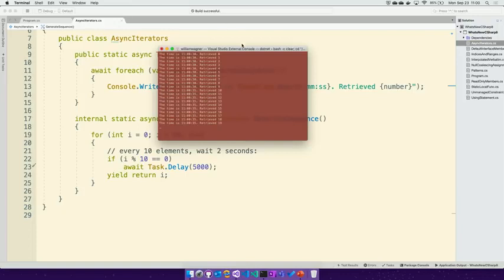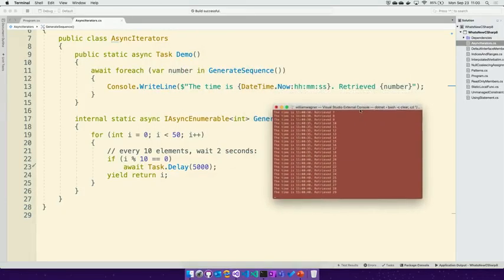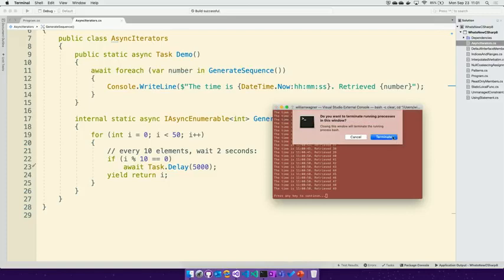It's going to come back and there's the next block. And you notice that even as we're consuming that iterator, it's going to just await foreach. And the calling code doesn't need to know anything about the page size or how that data is going to get returned or when it will pause. It can simply continue to ask for the next data element. If the data element's already there, it's going to immediately return. If the data element is not there and it needs to go get the next data block, then it will be asynchronous. It will await, and then when the next data block is ready, it can resume processing.